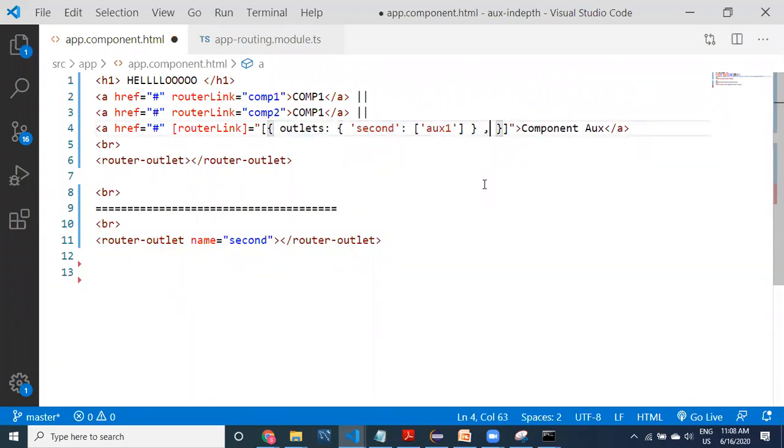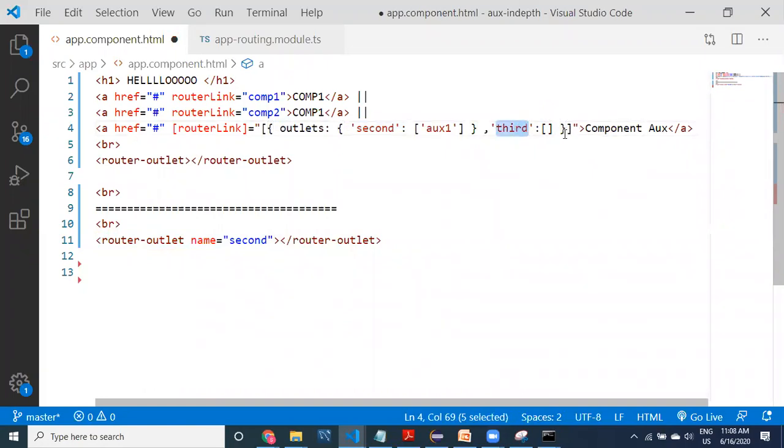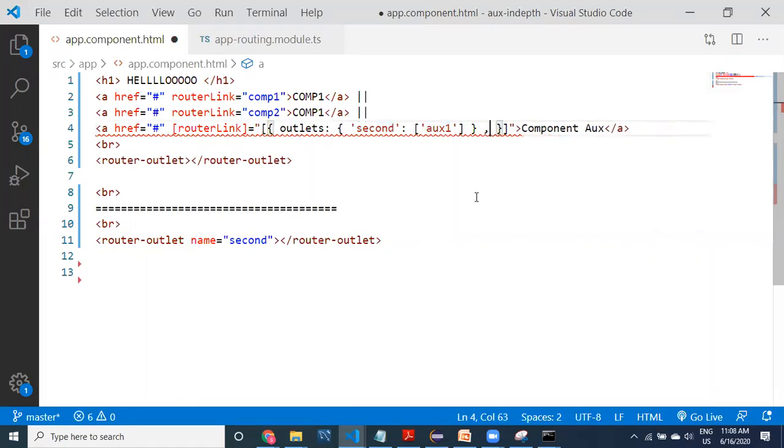You have another outlet. What you need to do is take a third one, and then you have to take it like this, guys. If you have multiple auxiliary outlets in the same page, you have to provide them like this. Soon I'm going to come to this particular example. So first let me complete this part.